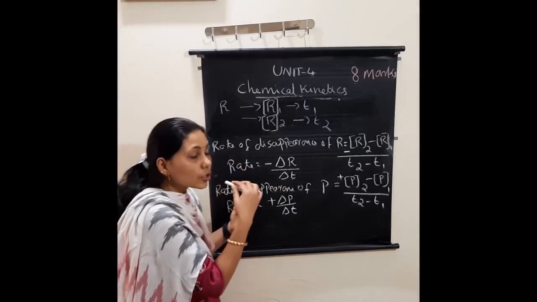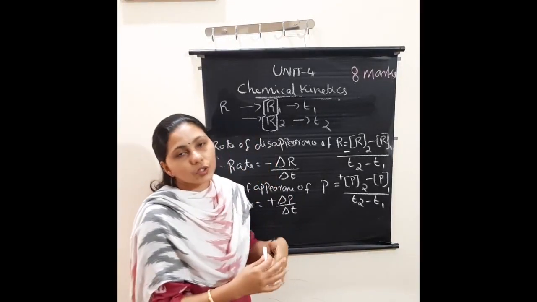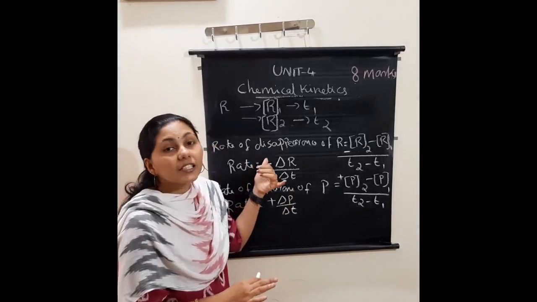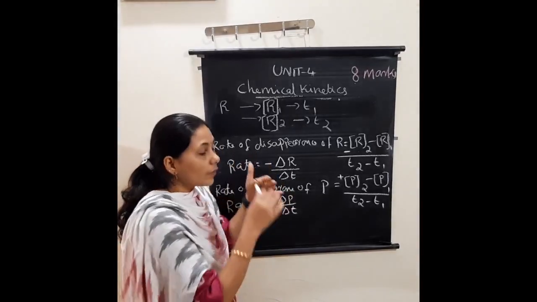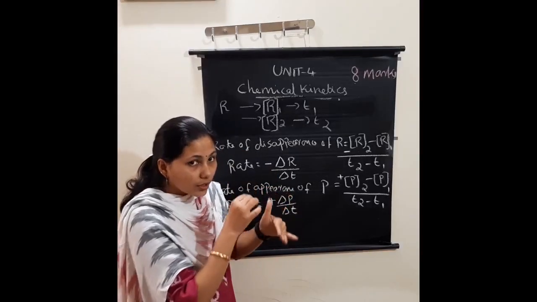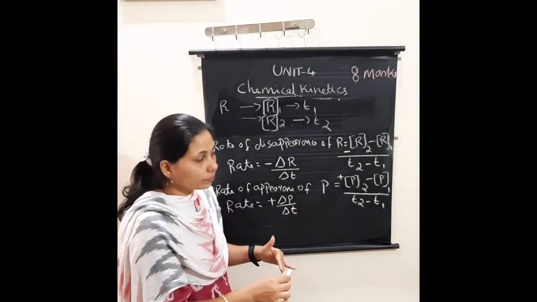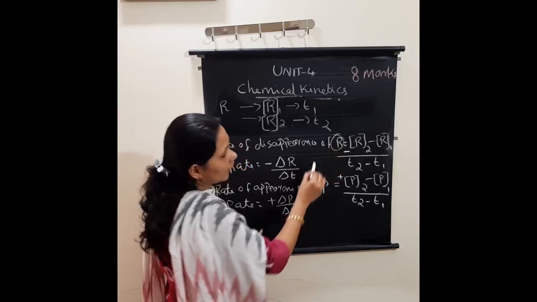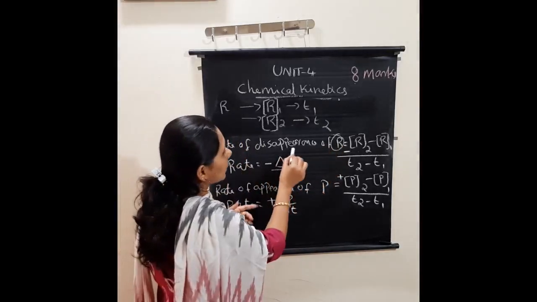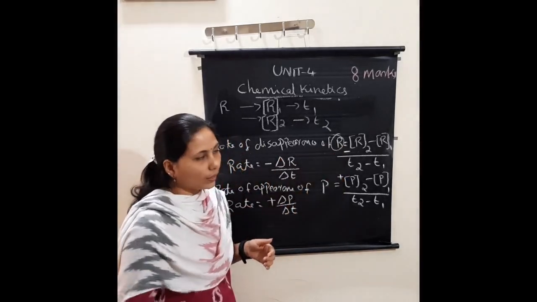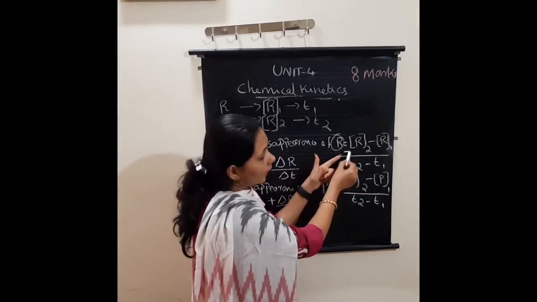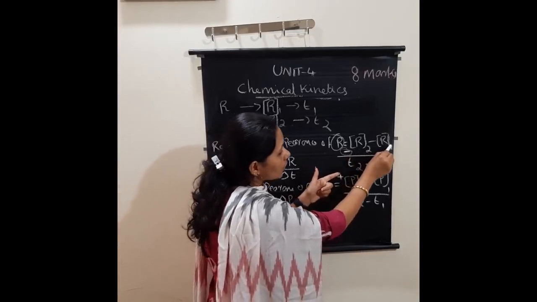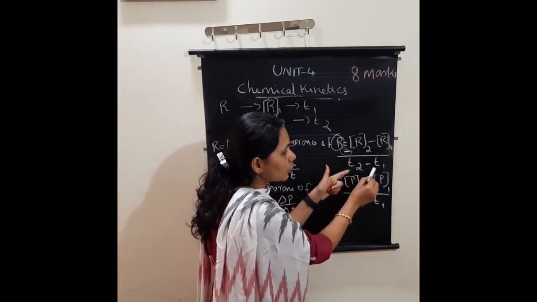The rate of a reaction can be written in terms of reactant and in terms of product. First I am writing in terms of reactant. We know the concentration of reactant decreases. So rate of disappearance of R, the reactant, equals negative, minus [R2] minus [R1] divided by T2 minus T1.